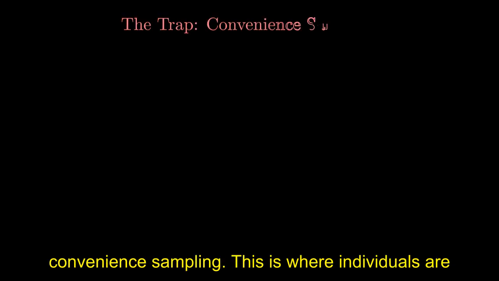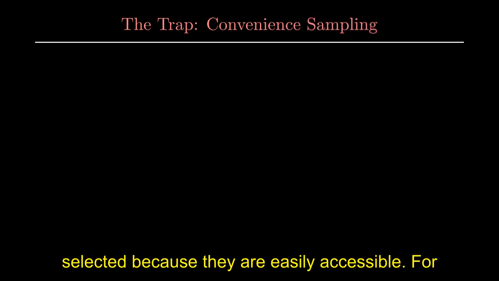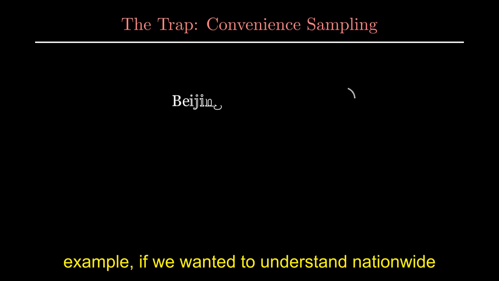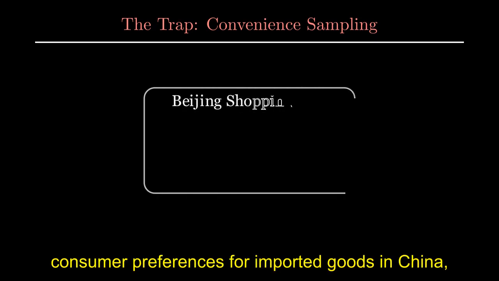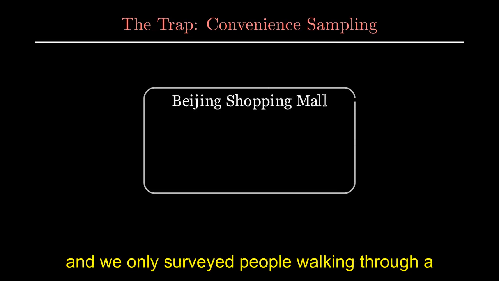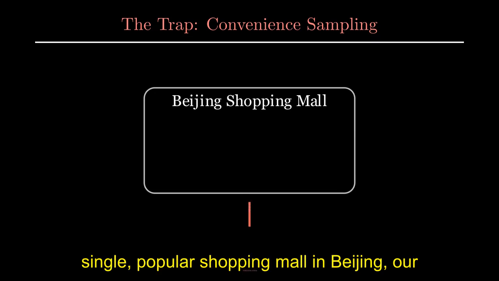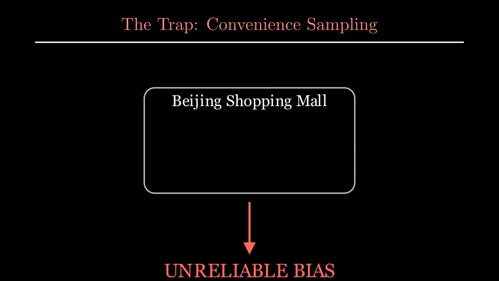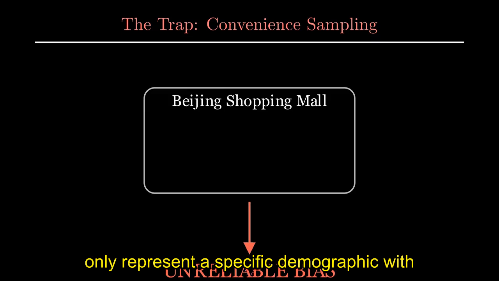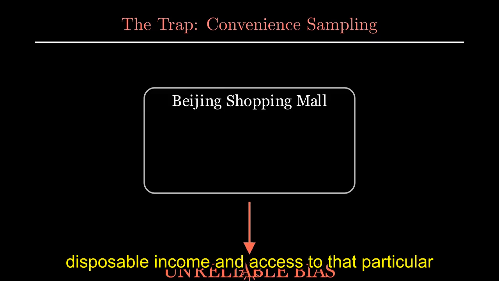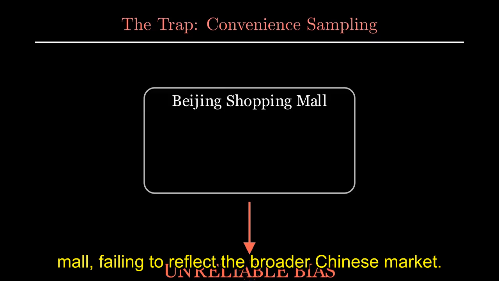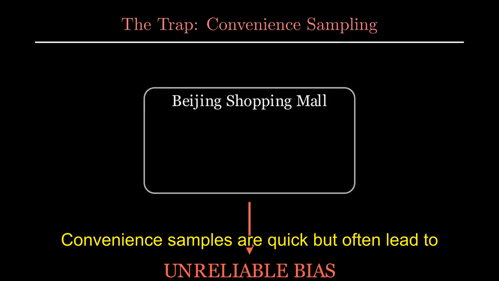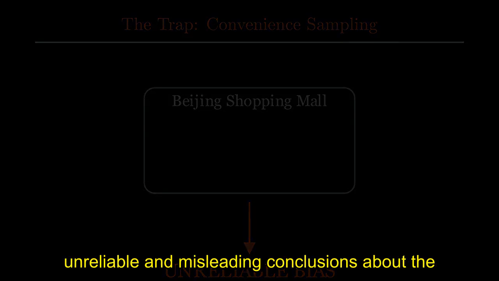While these methods aim for representativeness, one common trap to avoid is convenience sampling. This is where individuals are selected because they are easily accessible. For example, if we wanted to understand nationwide consumer preferences for imported goods in China, and we only surveyed people walking through a single, popular shopping mall in Beijing, our results would be heavily biased. They would likely only represent a specific demographic with disposable income and access to that particular mall, failing to reflect the broader Chinese market. Convenience samples are quick but often lead to unreliable and misleading conclusions about the larger population.